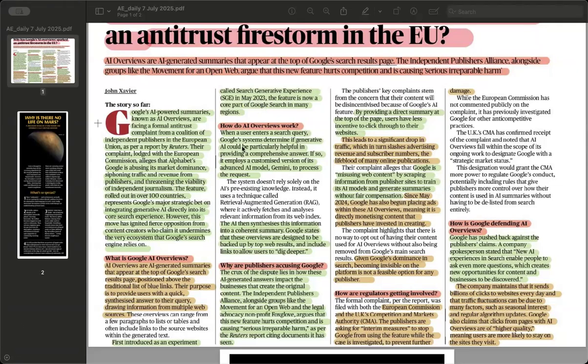In May 2023, Google introduced a new tool called AI Overviews. Okay, AI Overviews. And this tool uses artificial intelligence to answer your questions at the very top of the search page. So you don't even need to click on any website.